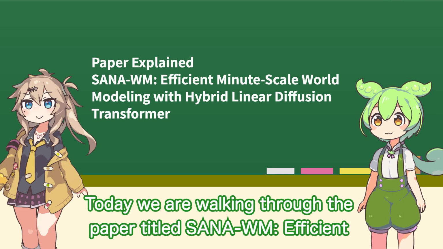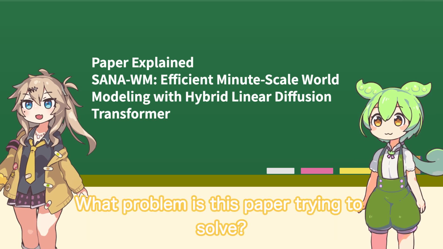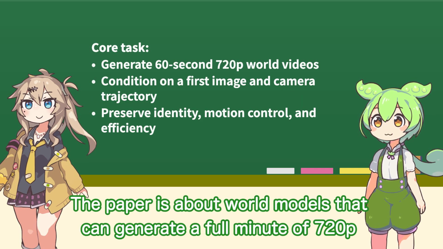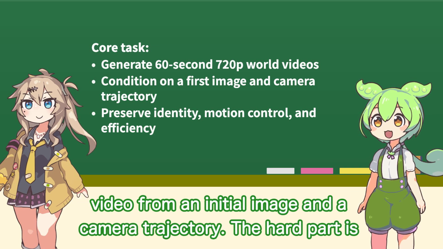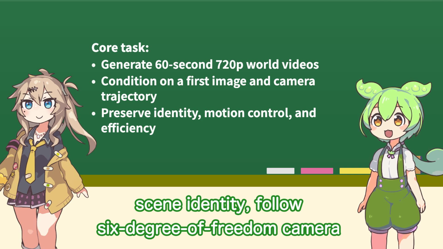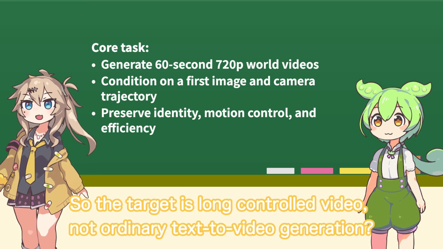Today we are walking through the paper titled SANA-WM: Efficient Minute-Scale World Modeling with Hybrid Linear Diffusion Transformer. What problem is this paper trying to solve? The paper is about world models that can generate a full minute of 720p video from an initial image and a camera trajectory. The hard part is not just making pretty frames. The generated world has to keep the same scene identity, follow 6 degrees of freedom camera motion, and stay efficient enough to run on accessible hardware. So the target is long, controlled video, not ordinary text-to-video generation.